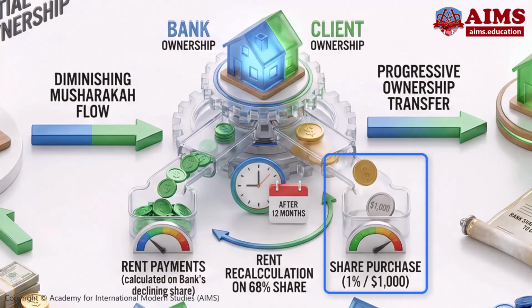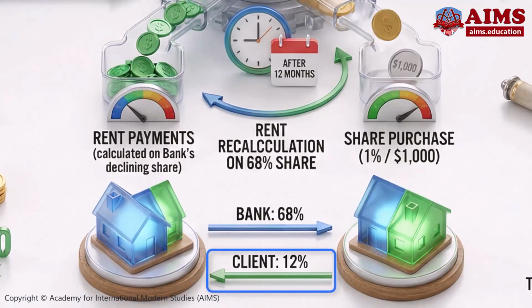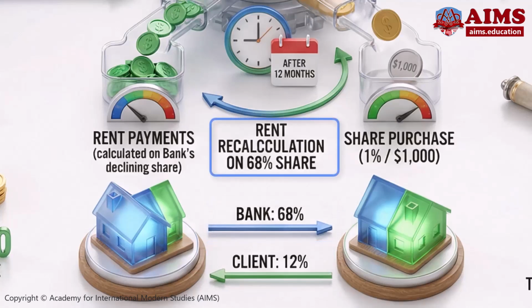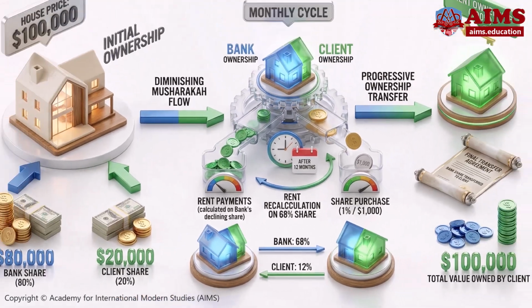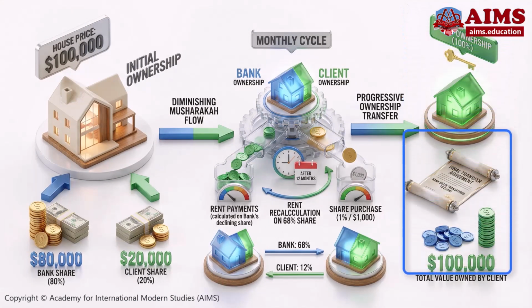Client also buys 1% share from the bank for $1,000 through a separate sale agreement. After 12 months, client has bought 12% and bank owns 68%. Rent is recalculated on 68% share. This continues until the client owns 100% and the ownership is transferred to the client.